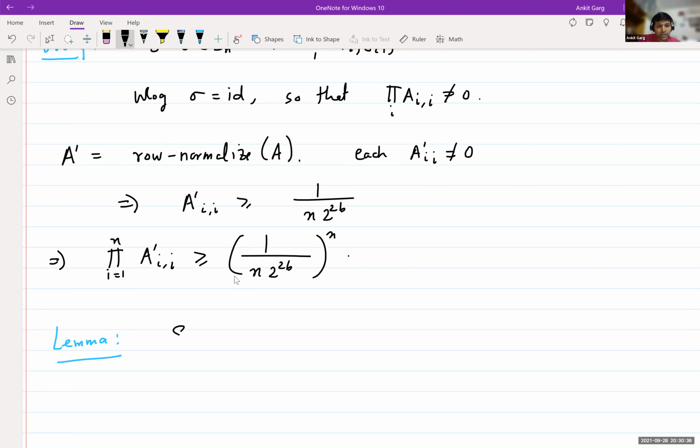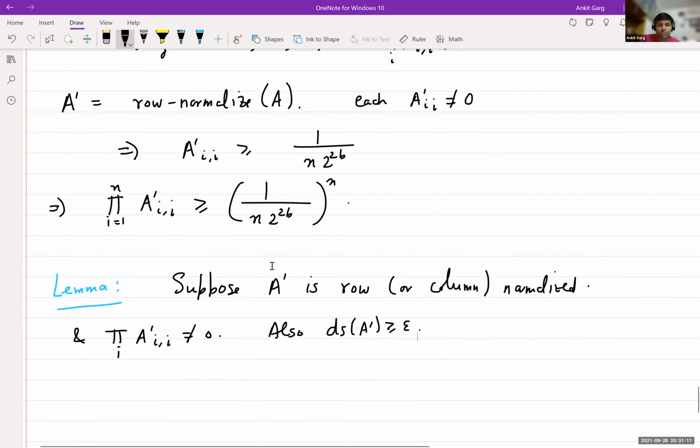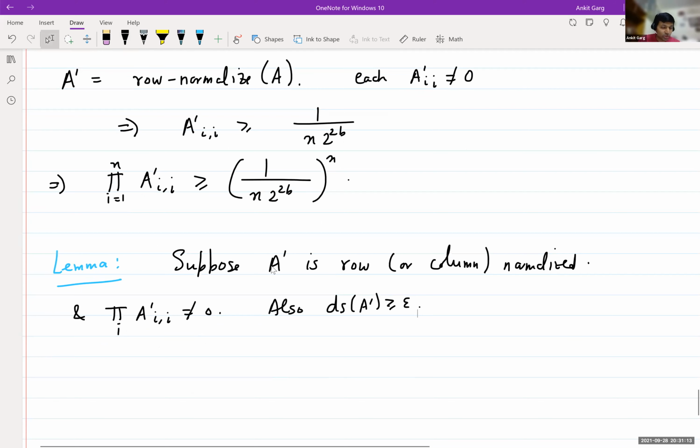So the lemma is, suppose the matrix A prime is row normalized or column normalized. It is one of these two. And this product is non-zero. Also, it is somewhat far from being a doubly stochastic matrix. Okay? So there's some distance to go before it becomes doubly stochastic.